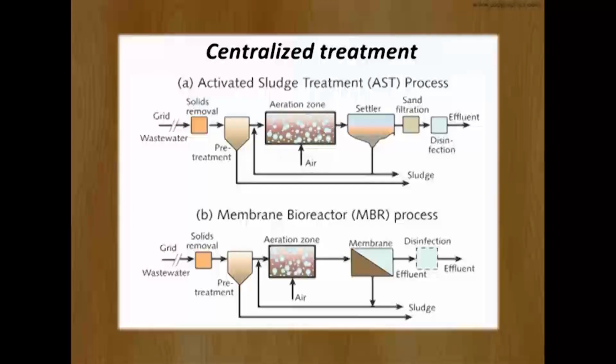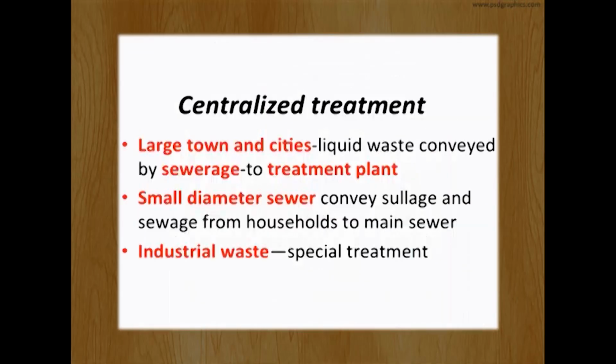Centralized treatment. So you all know that in large towns and cities, the sewerage system actually collects the sewage and sullage, right? And they convey it to the treatment plant. Small diameter sewers will collect the sewage as well as sullage from the different households. But in case of industrial waste, different special treatment is needed.